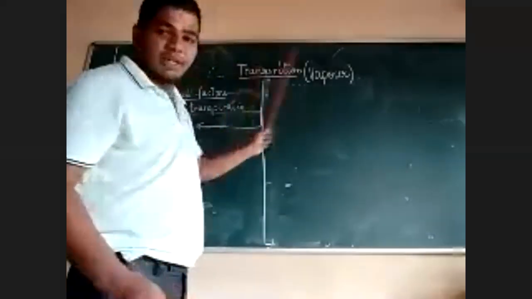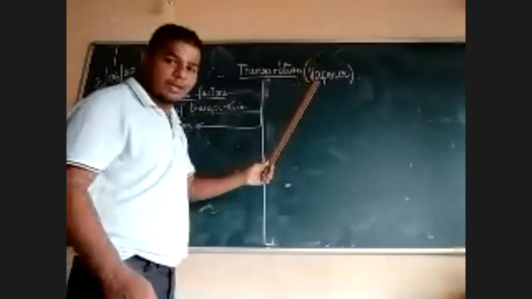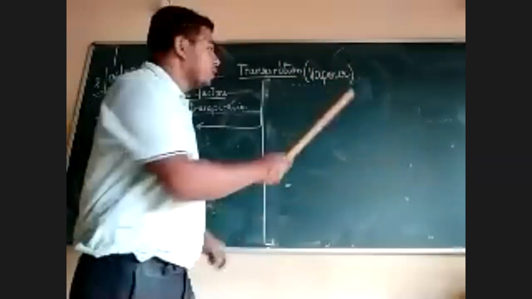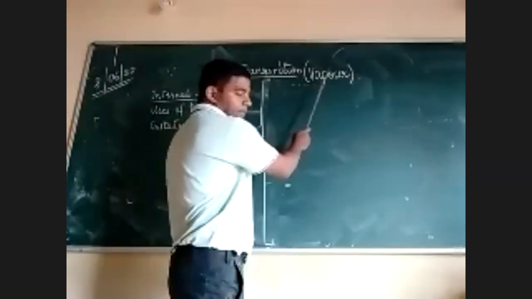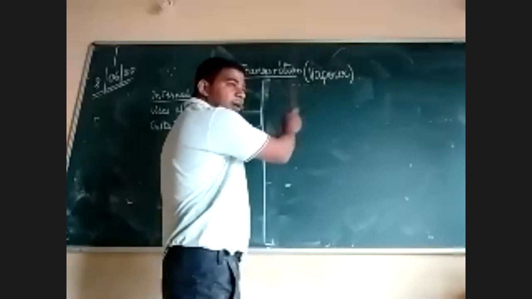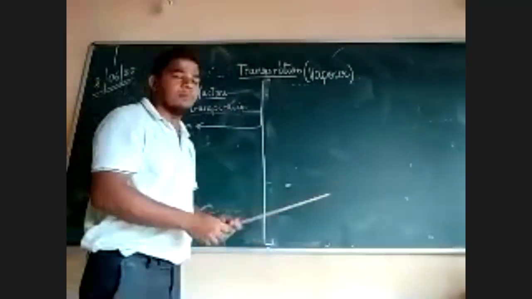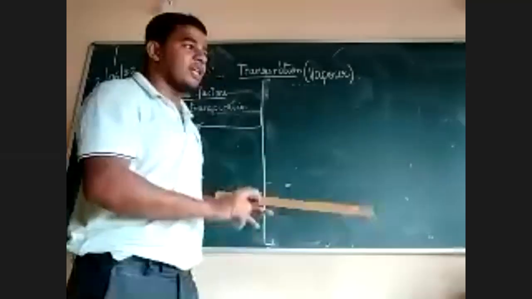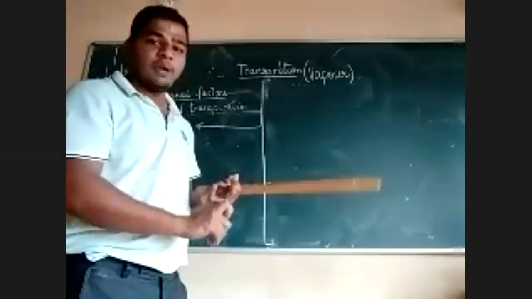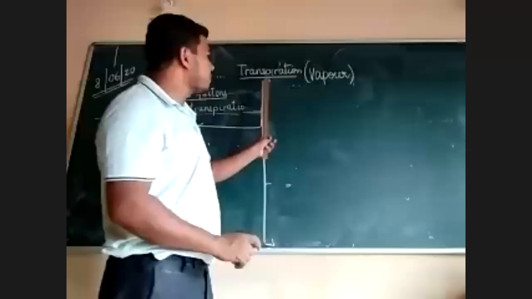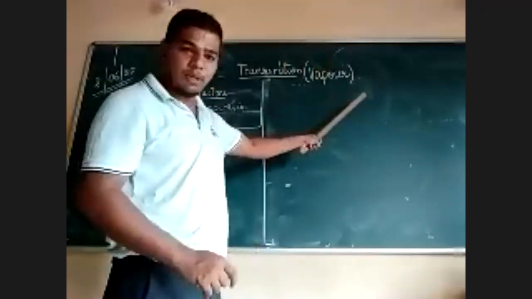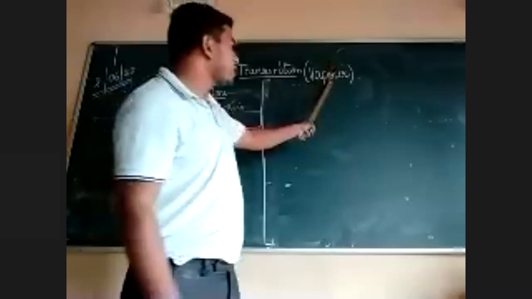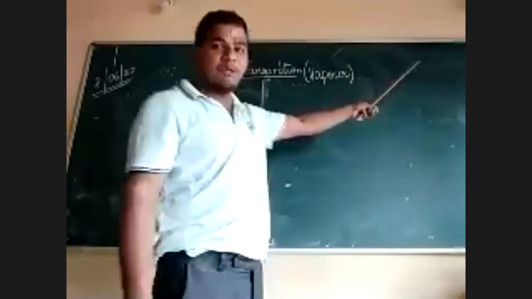Transpiration definition, if it comes for 1 mark. They will look for 2 points. One is the vapor form, the loss of water in the form of vapor, and the other is whether it is from the aerial part. Whether you have mentioned aerial part. You cannot just write transpiration is loss of water in vapor form. You have to write transpiration is the loss of water in vapor form through the aerial part. This will give you first half mark, and the aerial part will give you the second half mark.